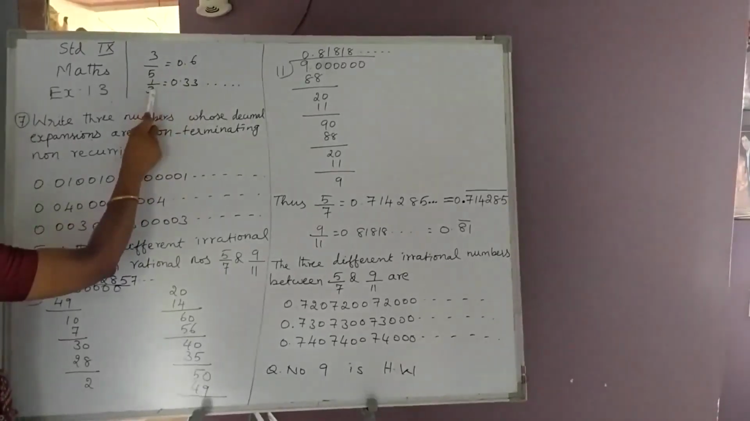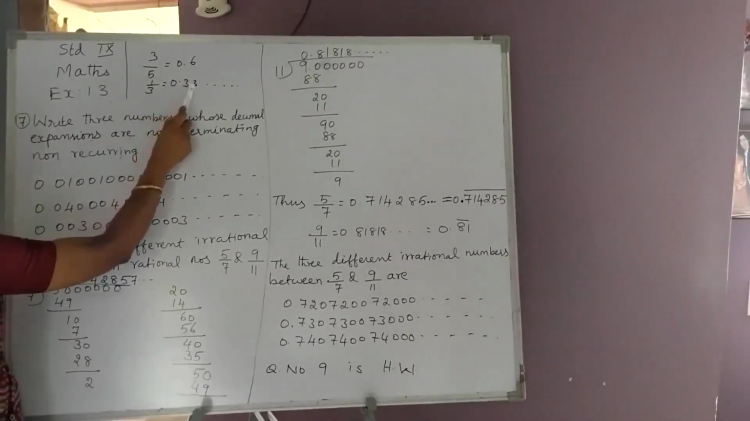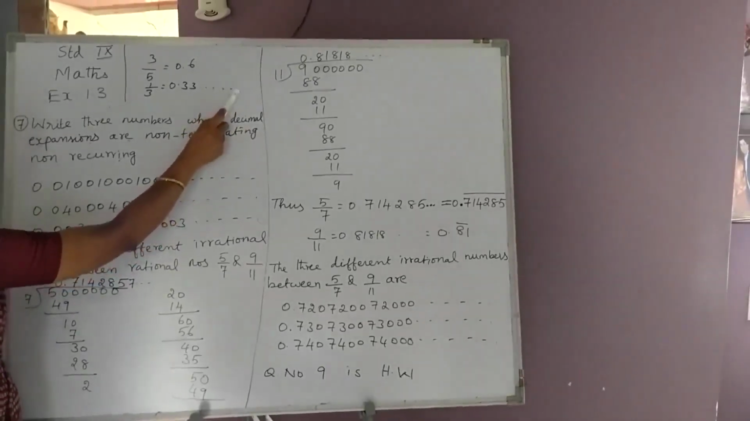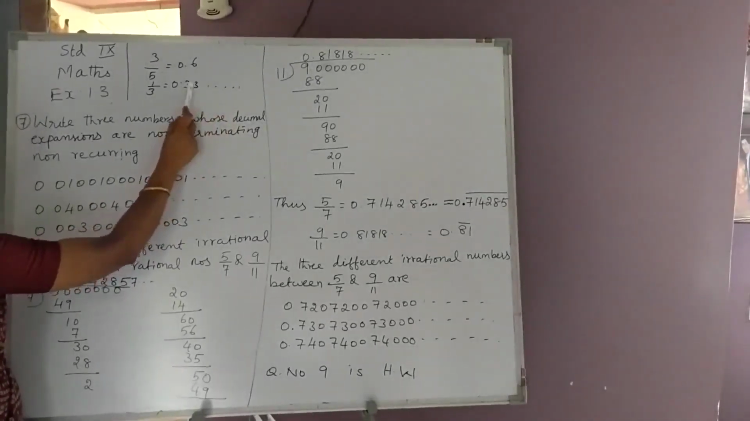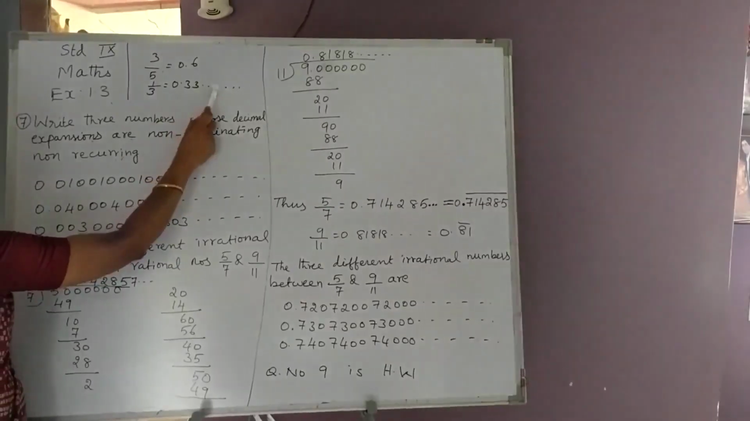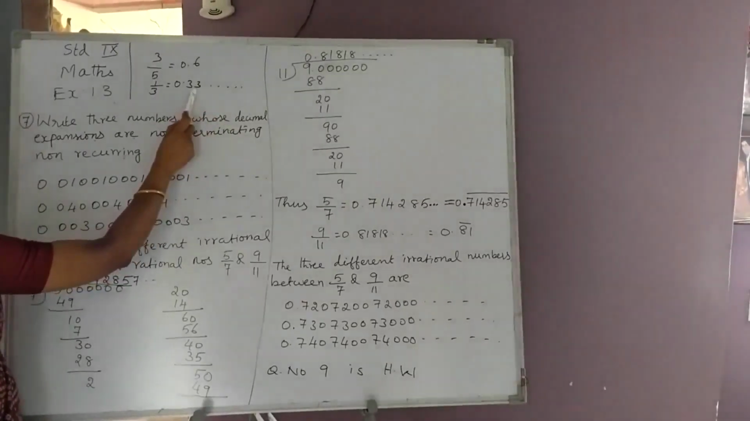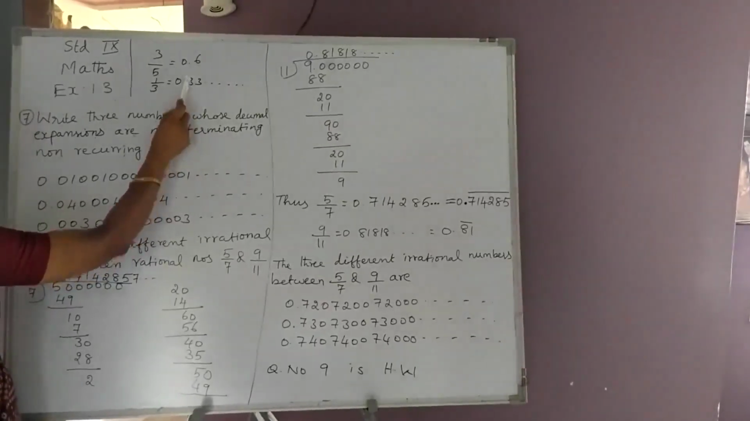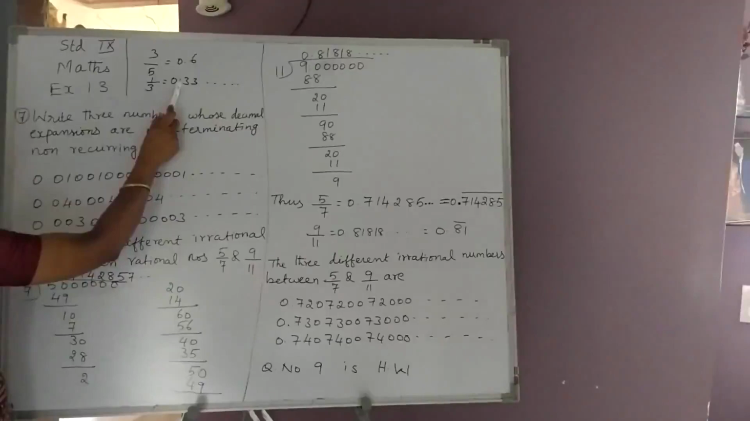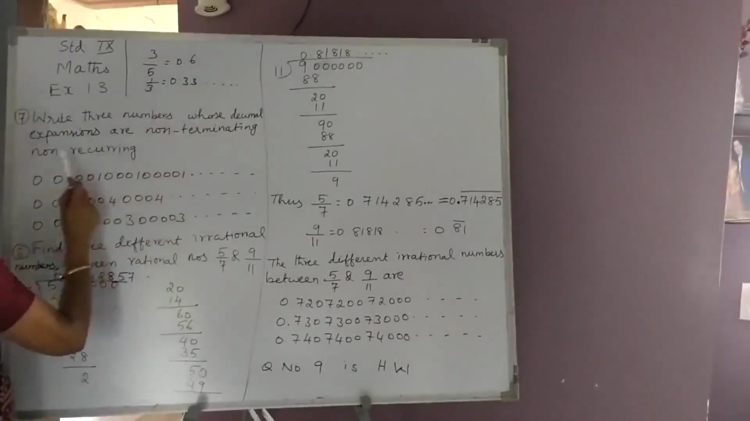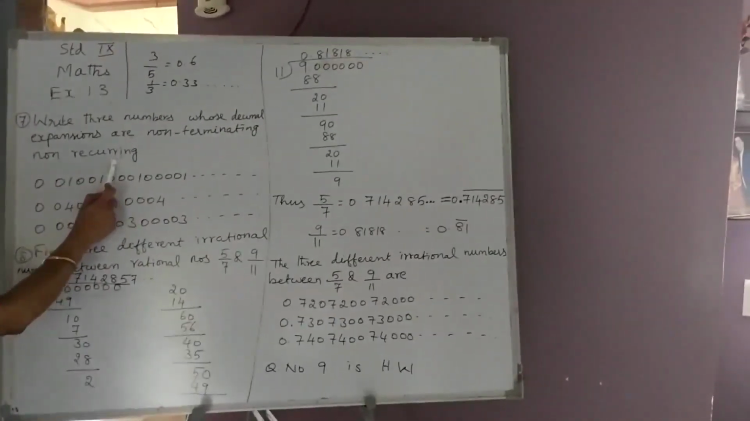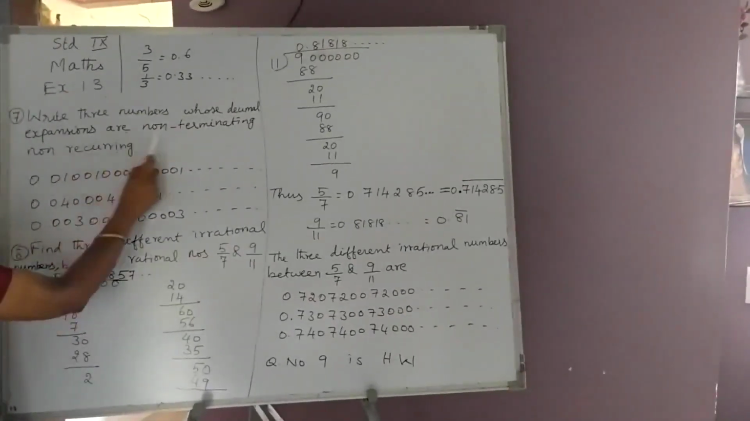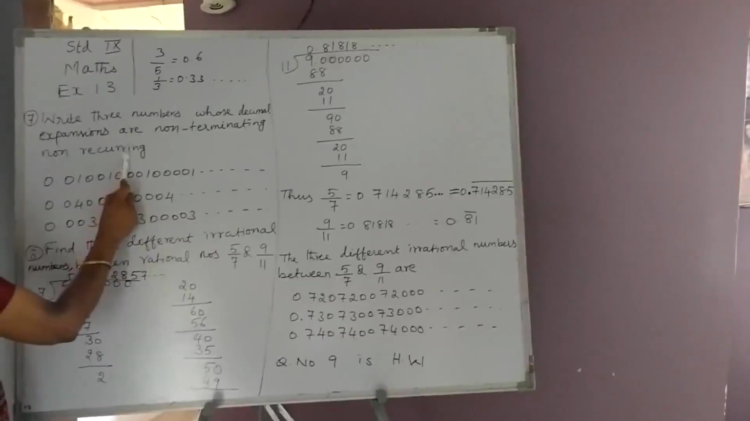If we consider 1 upon 3, we get 0.333. The division is not over here. We don't get remainder 0, but we get the same digits in the same order. Therefore we say this is non-terminating recurring. A number which is not of these two forms, we call non-terminating, non-recurring. The question is, write three numbers whose decimal expansions are non-terminating, non-recurring.